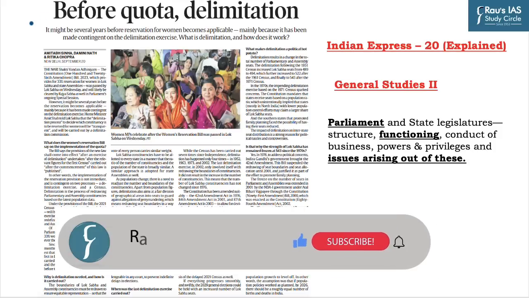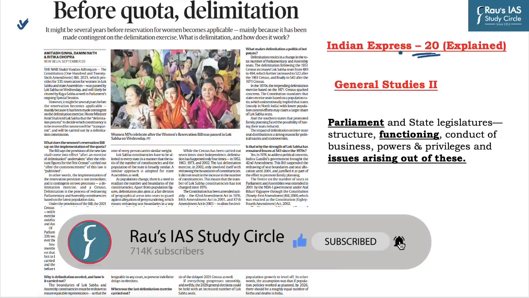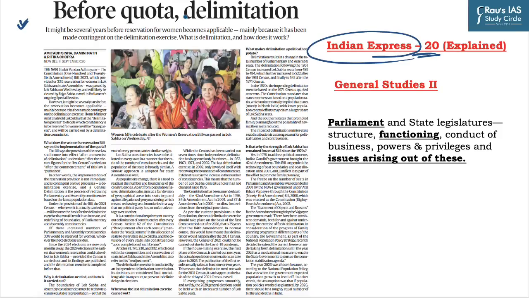The first topic of today's discussion is based on this news, which featured at page number 20 in Indian Express. It basically talks about the Women Reservation Bill and the delimitation exercise. The context of this news is that the 126th Amendment Bill of 2023, which is also known as Nari Shakti Vandan Adhiniyam, was recently passed by Lok Sabha and proposed 33% reservation for women in Lok Sabha and state assemblies.